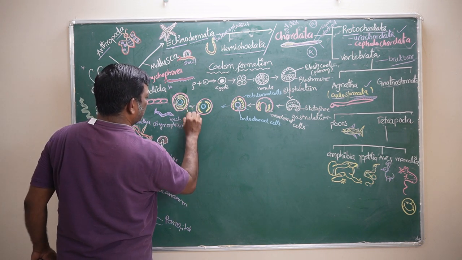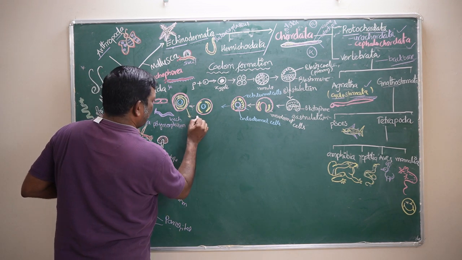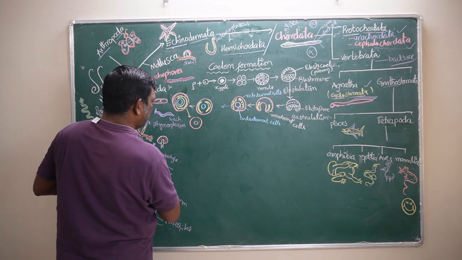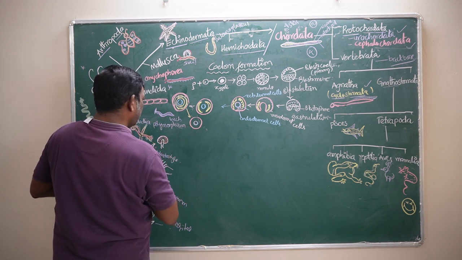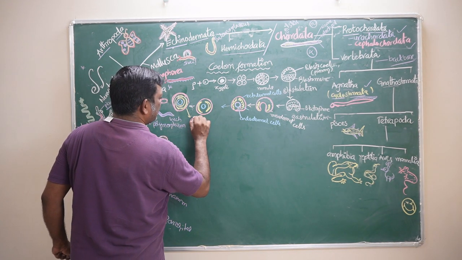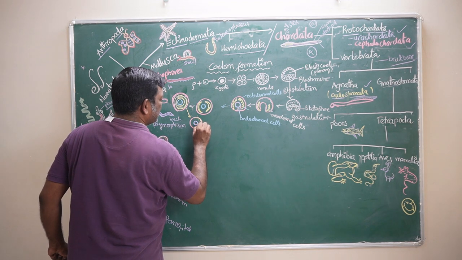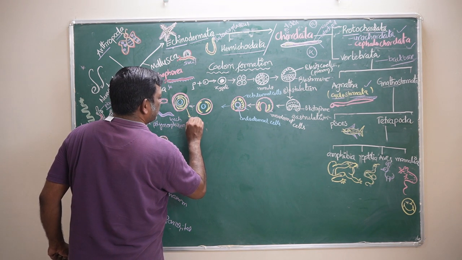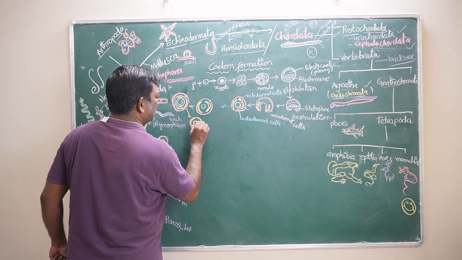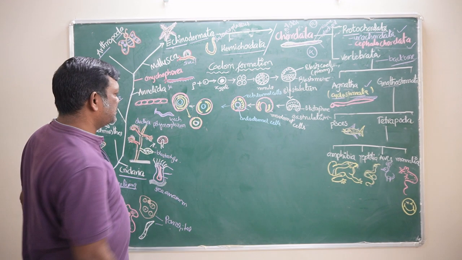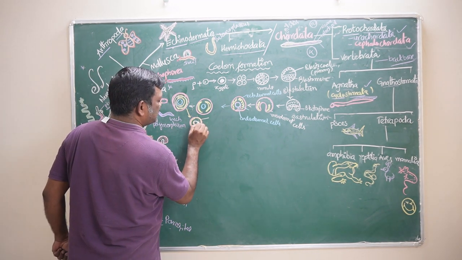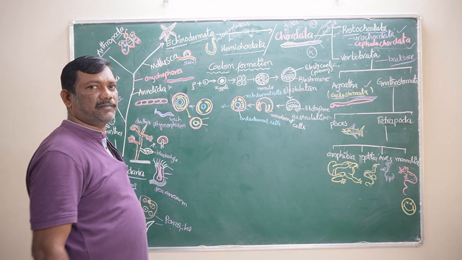As a result of this, what happens? Sorry, this is endoderm, and the mesodermal layers are split. One goes and attaches to the outer layer, and one goes and attaches to the inner layer. This is called the parietal mesoderm. This is called the splanchnic mesodermal layer.